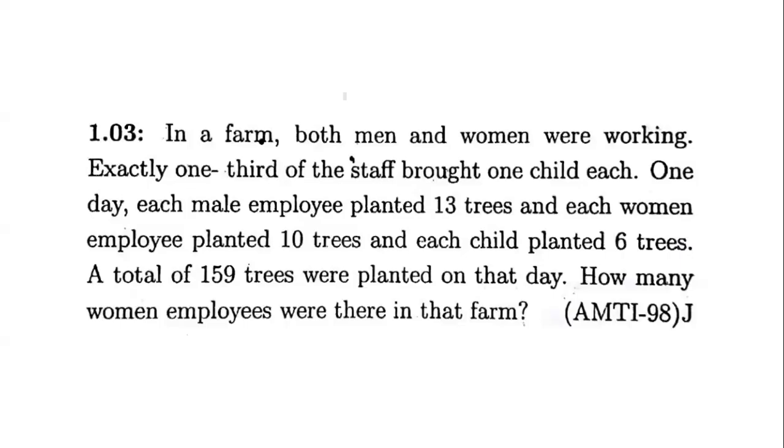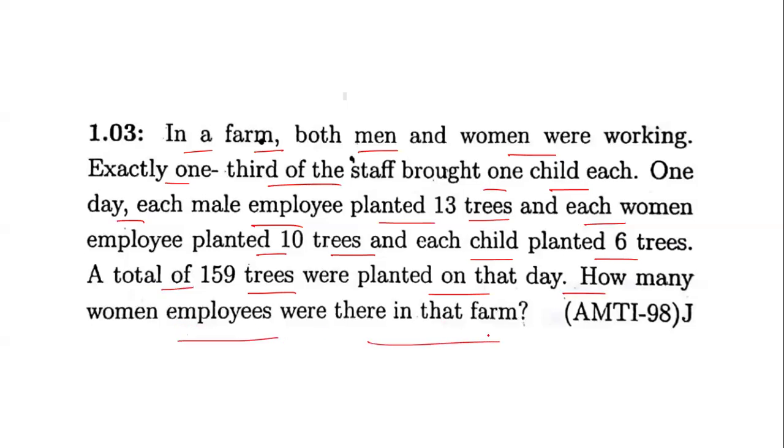So hello guys, in this video we are going to solve this problem. In this problem it is given that in a farm both men and women are working and exactly one third of the staff brought one child each. And one day each male employee planted 13 trees and each woman employee planted 10 trees and each child planted 6 trees, and the total number of trees planted on that day was 159. Then we have to find out how many women employees were there in that farm.